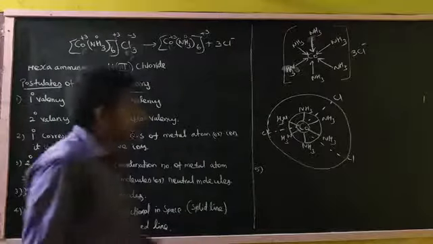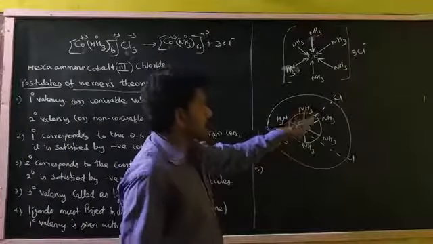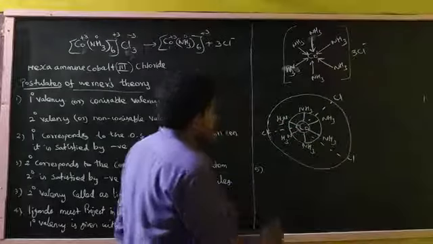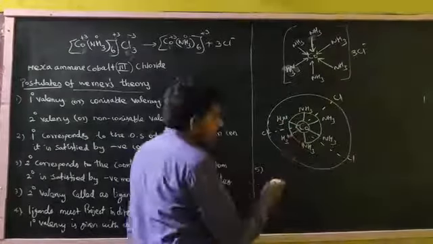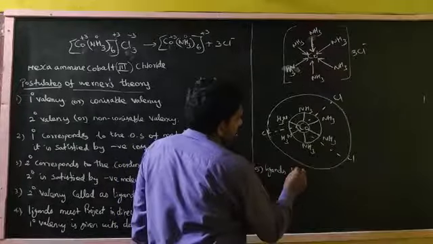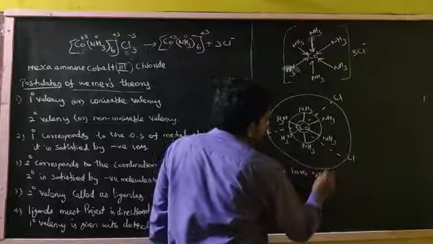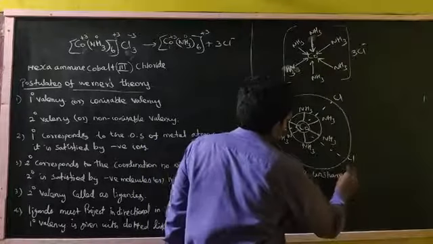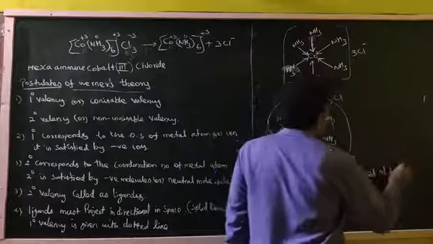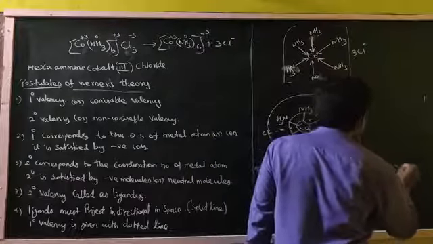The ligand 6 amine is bonded with the copper, right? The ligands have unshared pair of electrons.